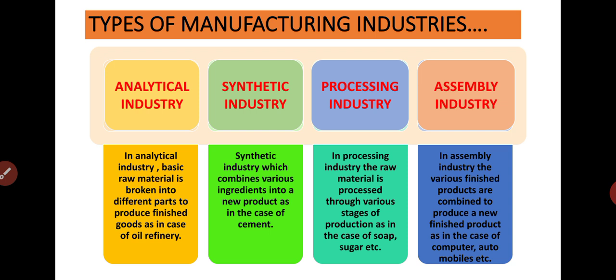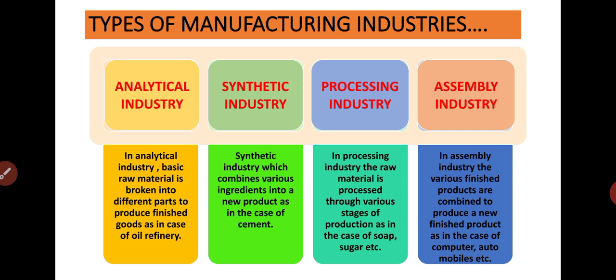So with the help of analytical industry, we make different products from the one raw material. That raw material is crude oil, and we are getting so many other products, like petroleum, diesel, kerosene oil, gasoline, etc. These are manufactured in the analytical industry. So it's better you learn it with the example.